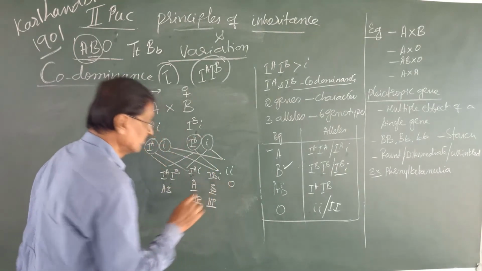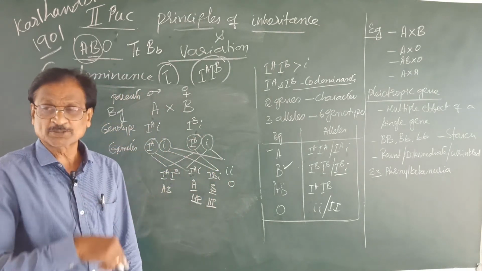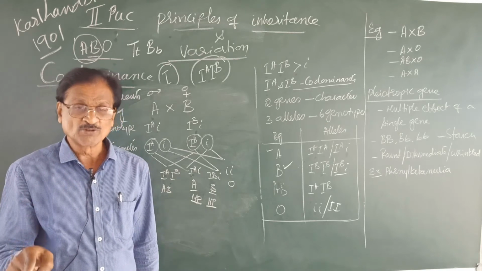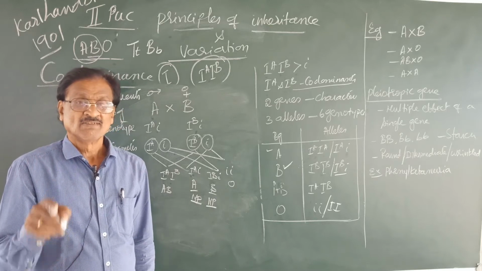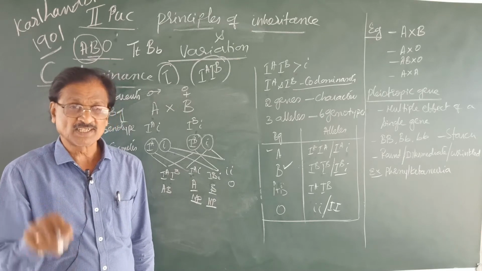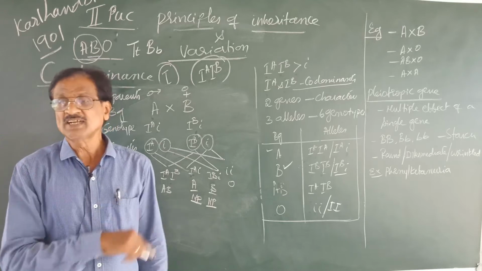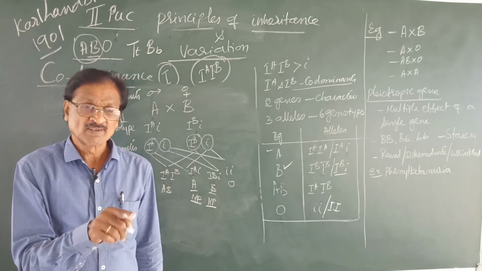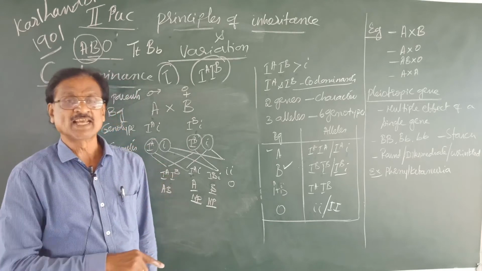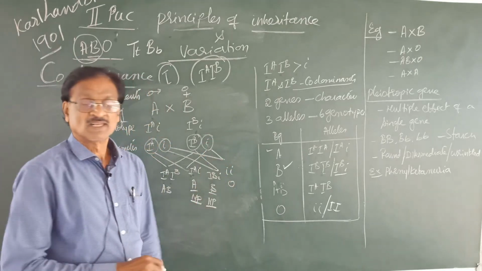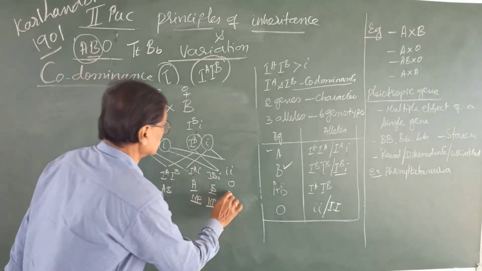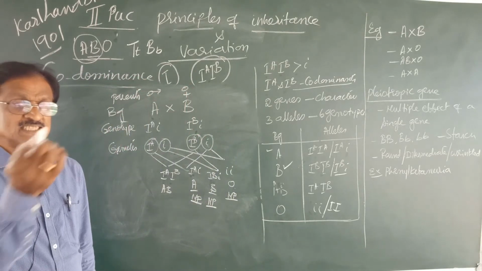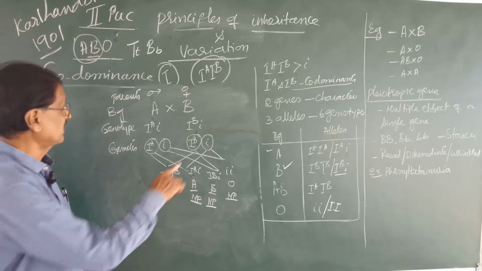Now, whenever this fuses with this one, you are going to get O blood group. Why is the O blood group expressed here? Because small i is for O blood group and is recessive. For a recessive character to be expressed, it should always be in what condition? Homozygous condition, and in the absence of the gene for the dominant character. Thereby this is the blood group O. This also follows the Mendelian principle of inheritance.